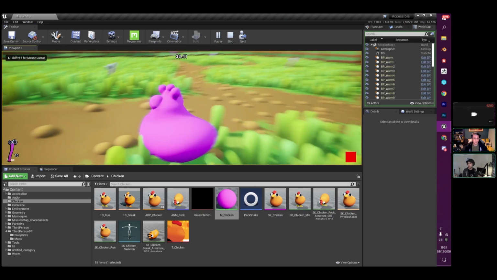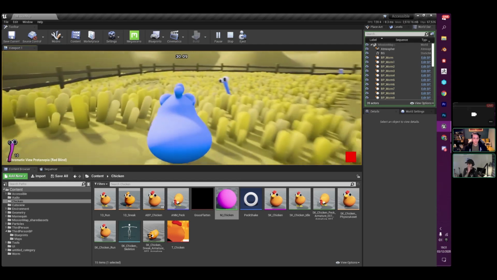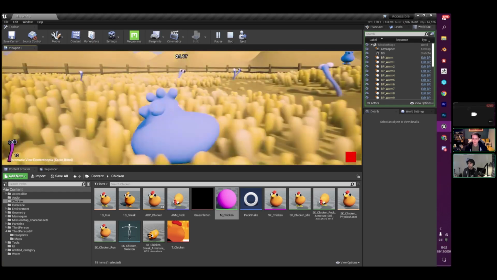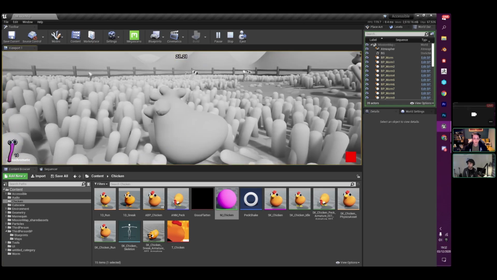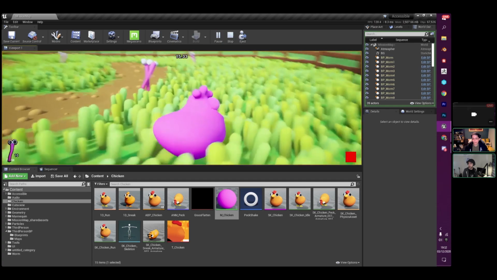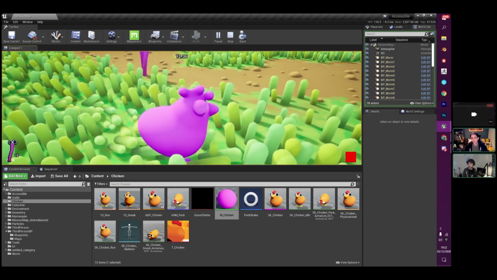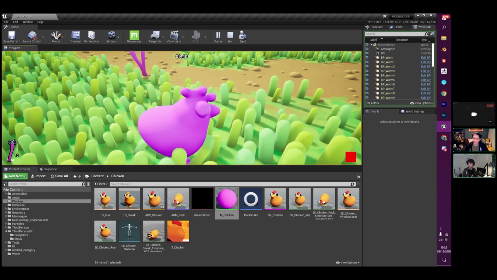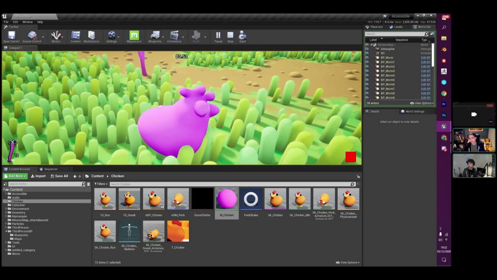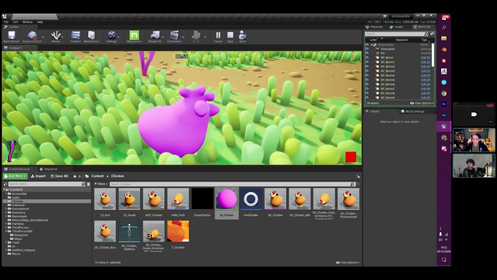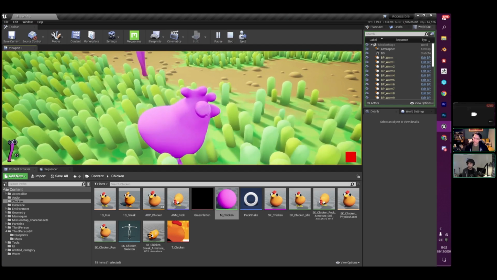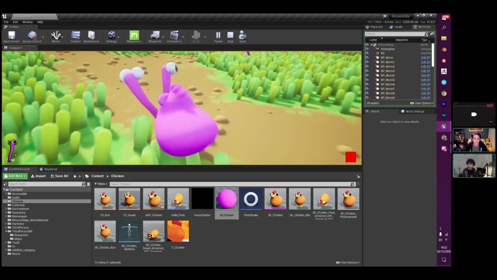Now we've got this bright pink character, but when I go through my color spectrum shifting, you can see that I can see my character much more clearly through the different modes. And while that makes the game uglier, it's not on by default for most players, so they'll be able to carry on looking at their game as it's been intended to look. But for players for whom this artistic direction is making the game demonstrably harder to play, it makes it much easier for them to see it, and they would much rather have a game that was playable than a game that looked good when they can't even see it.